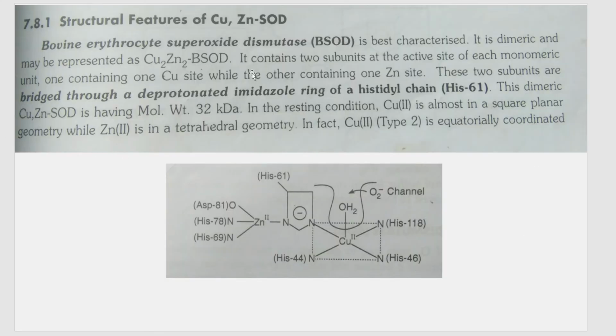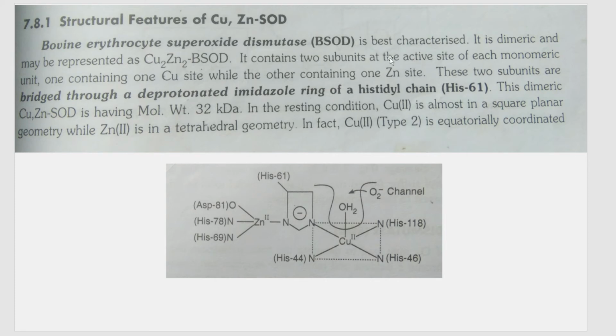So we are studying the structural features of copper zinc superoxide dismutase. Now, we know that superoxide dismutase is present in our erythrocytes. So we are studying bovine erythrocyte superoxide dismutase, which is the one that is mostly studied. It is a dimeric structure that has two subunits in it, and it is represented as Cu2Zn2 BSOD, meaning bovine erythrocyte superoxide dismutase.